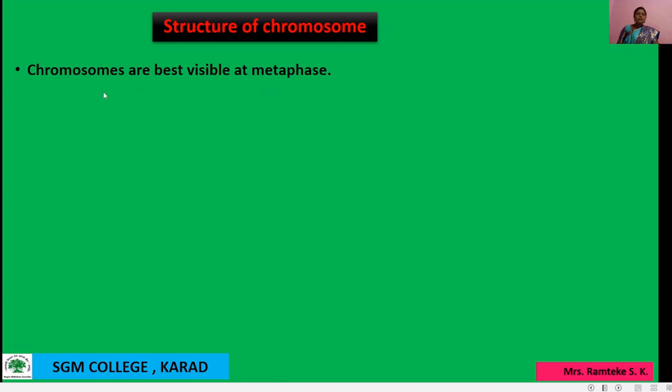At that time we observe chromosomes clearly. So one question arises here: why are chromosomes best visible at metaphase stage? Because at this stage chromosomes are highly condensed. So that's the reason we observe chromosomes at metaphase stage.